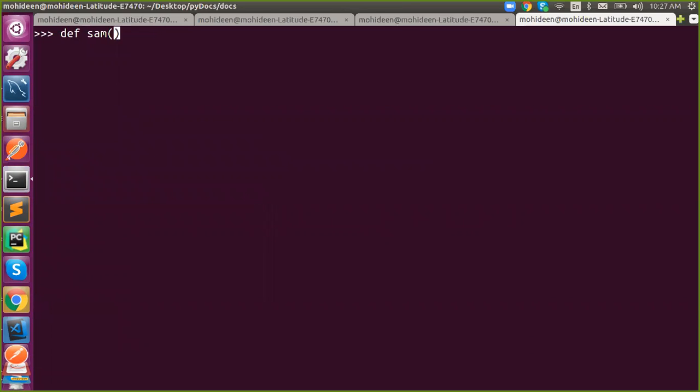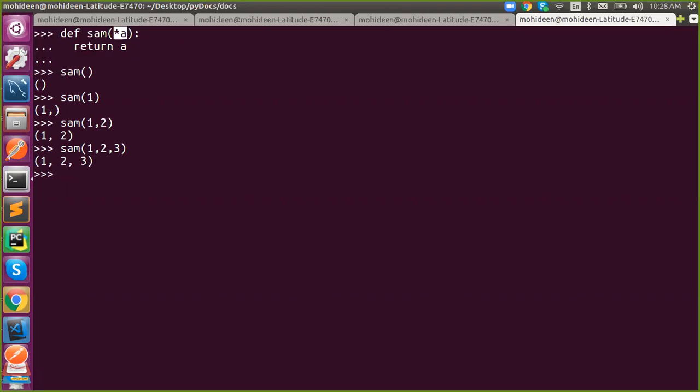def sample, star A. If I don't pass anything, it doesn't raise an error because this has its own syntax. If it is empty, it will return an empty tuple. If you pass something, it will return 1, 2, 2, 3, 3. It will keep on expanding, depending upon the argument count. If it is empty, it will return empty. If it contains values, it will pack them together and produce a tuple. Understand?